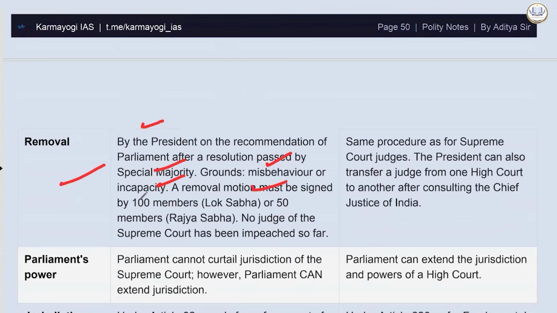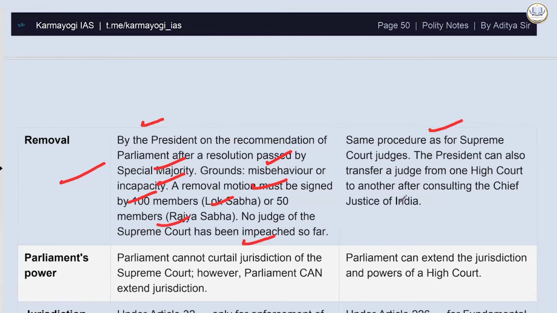A removal must be signed by 100 members of Lok Sabha or 50 members of Rajya Sabha. No judge of the Supreme Court has been impeached so far. Same procedure as for a Supreme Court judge. The president can also transfer a judge from one High Court to another after consulting the CJI.